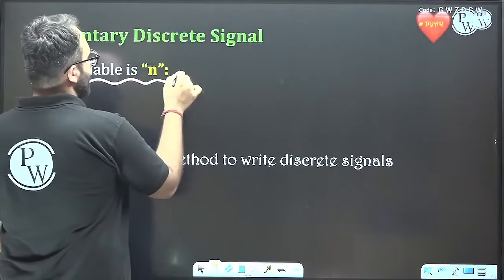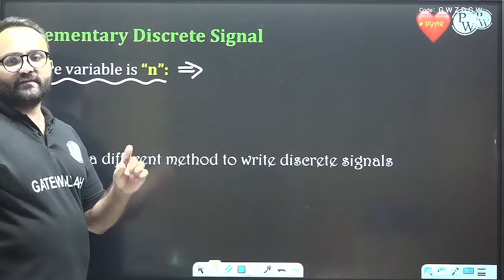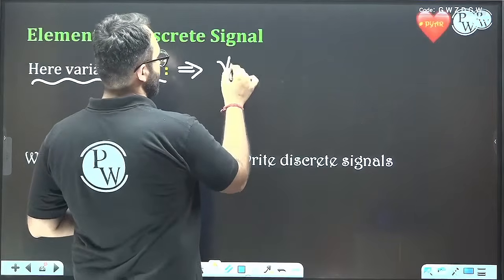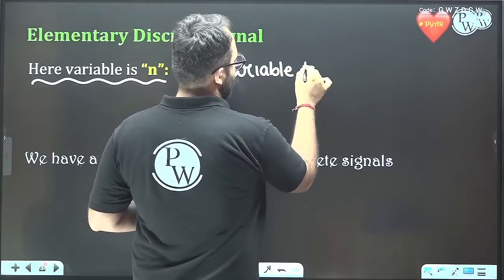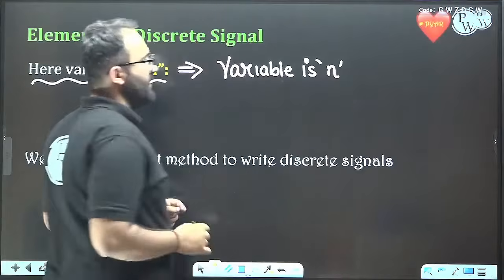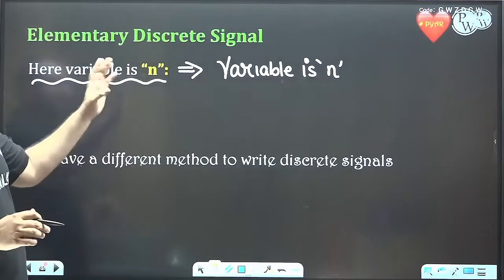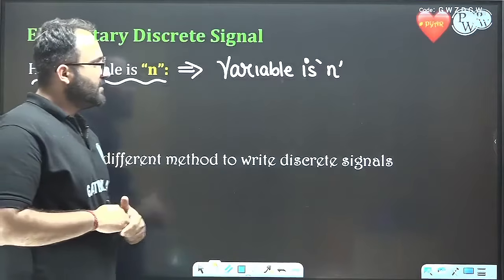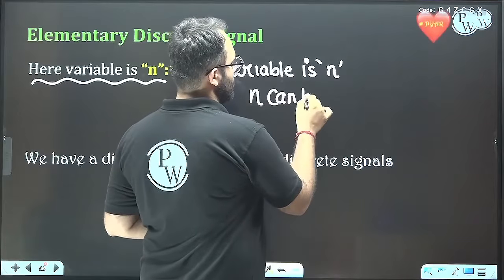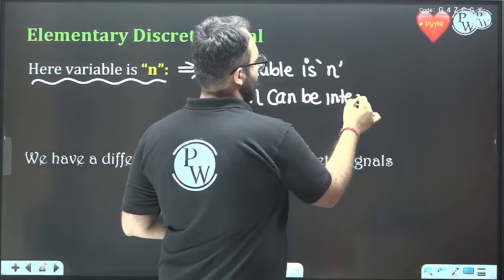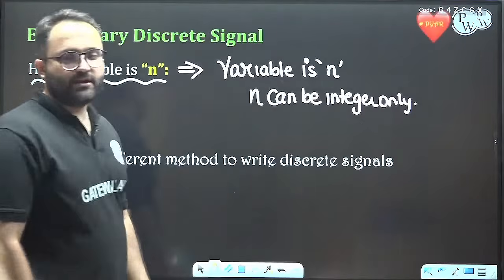As we know, in the discrete signals the variable is small n, and thus we also know that n can only be an integer.